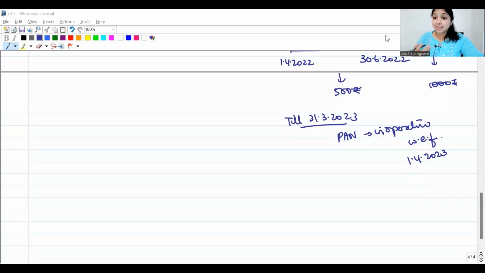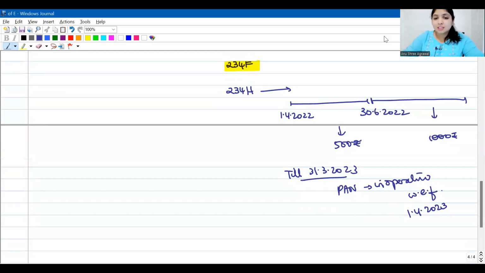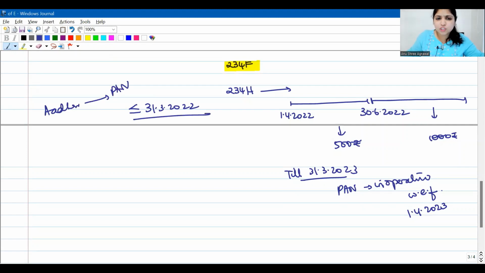Are you understanding how serious the matter is? If you are linking, ideally you should have linked your Aadhaar with your PAN by 31st March 2022. Then it would have been perfect, no implications at all. If you're linking after 31st March but before 30th June, 500 rupees fees, story over. If you're linking after 30th June, 1000 rupees fees you will have to pay.